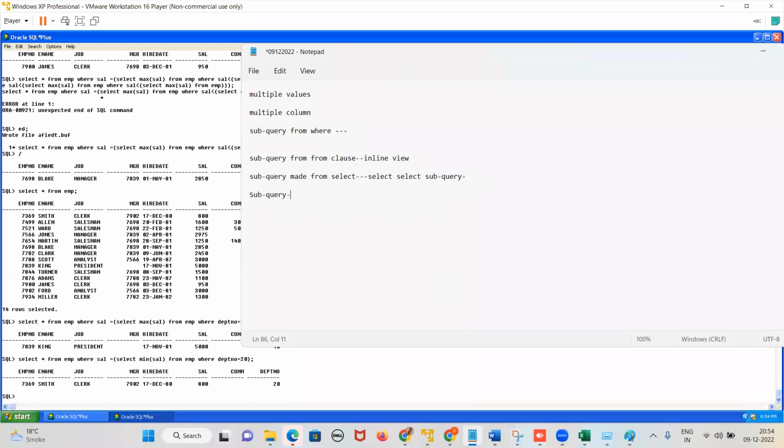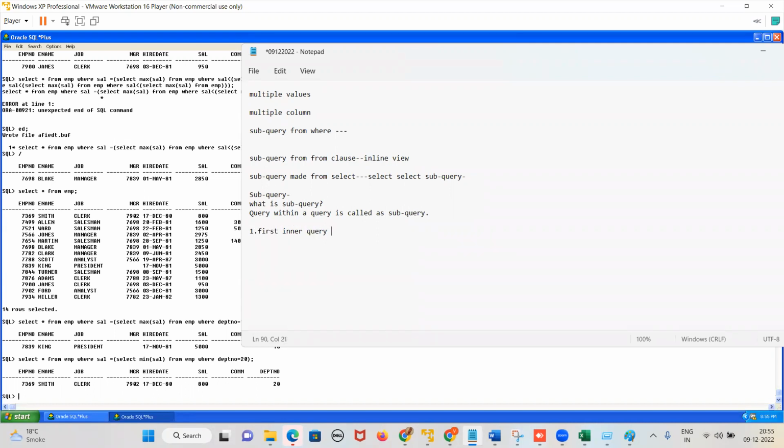Tell me, what is a subquery? Query within a query is called a subquery. Now the execution part. You have to explain the execution part. The inner query is executed first.